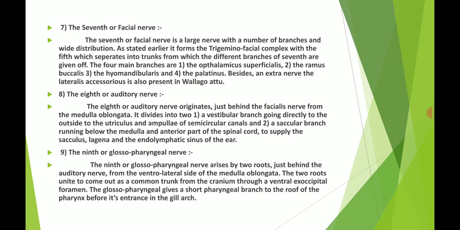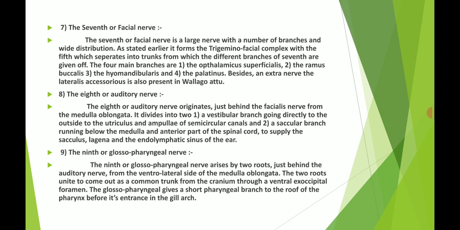This seventh nerve, the facial nerve, has branches: the ophthalmicus superficialis, the ramus buccalis, the hyomandibularis, and the palatinus, besides an extra nerve, the lateralis accessorius, which is also present in a valley to the eighth or the auditory nerve. The eighth nerve is related to hearing and is called the auditory nerve.